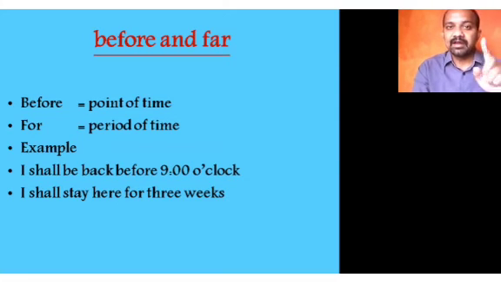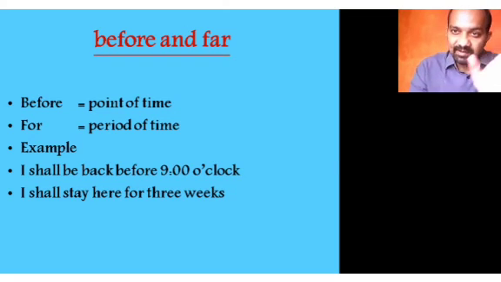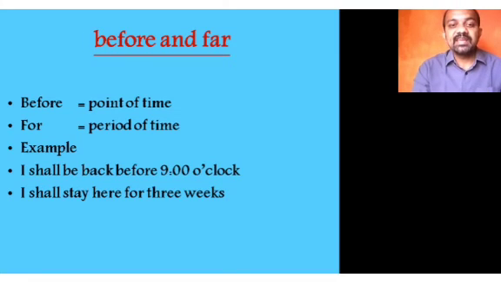Before and for. Maybe the last set of prepositions that we are discussing. Before suggests a point of time once again. For suggests a period of time. For is already discussed before. I shall be back before 9 o'clock. Point of time. I shall stay here for 3 weeks. Period of time.